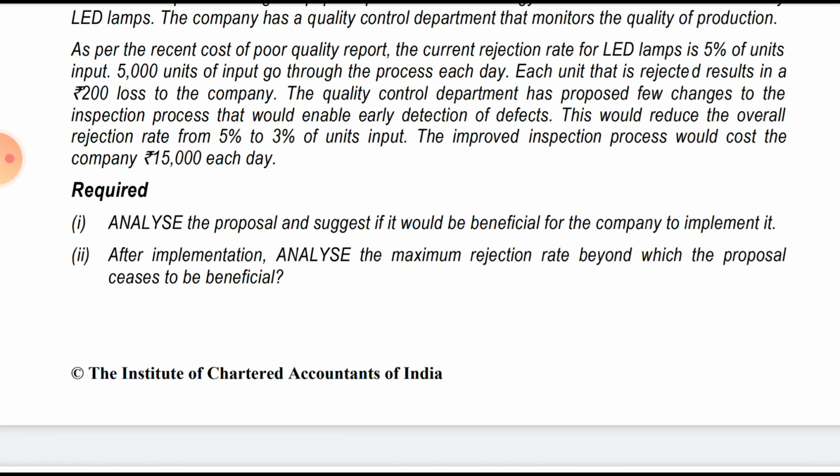So what we will do is divide 15,000 by 200, because 15,000 is the amount, 200 is the loss per unit, so it is amounting to 75 units.